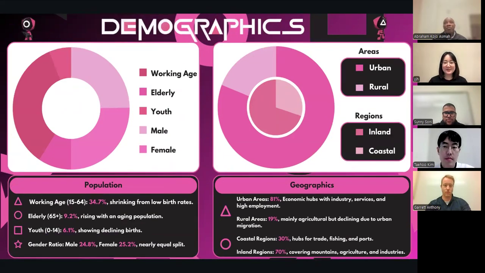So 15 to 64 years of age is the working age in the country, which accounts for about 34% of the population. This population group is shrinking due to low births. And the proportions between males and females are about 24 to 25%, respectively. Next slide.